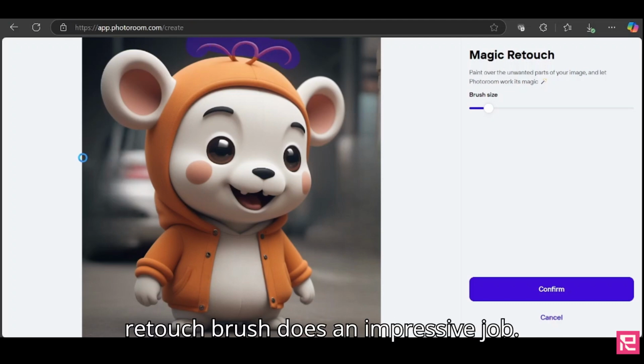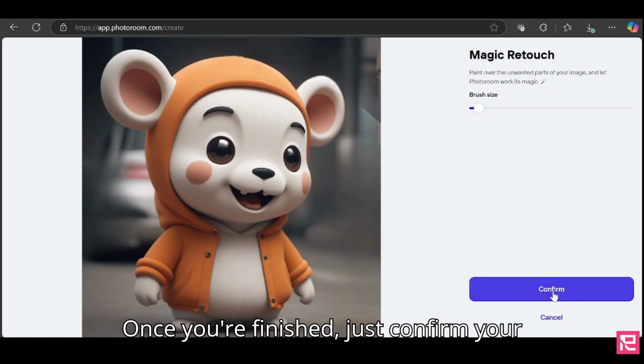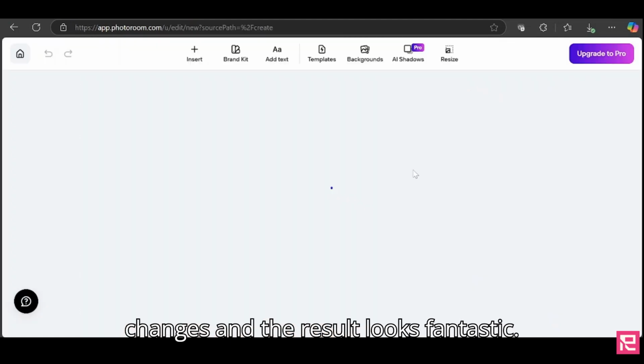As you can see, the retouch brush does an impressive job. Once you're finished, just confirm your changes, and the result looks fantastic.